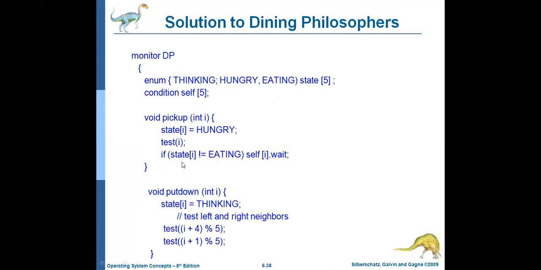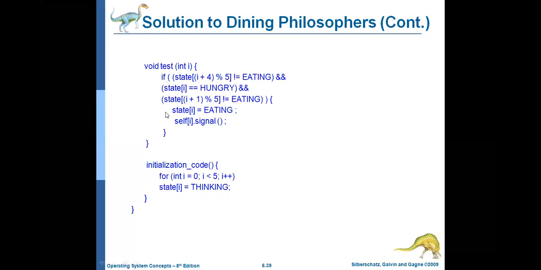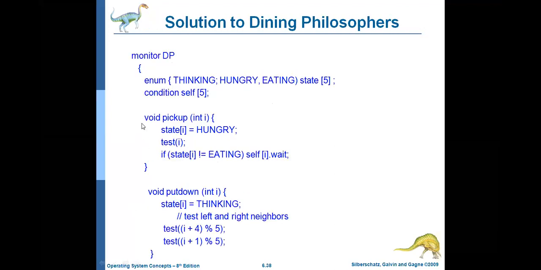These are the procedures. How many procedures? Pick up, put down, and test. These are the three procedures. Whenever the philosopher is feeling hungry, without being hungry the philosopher should not eat, right? Only when the philosopher is hungry does he want to take the chopsticks.